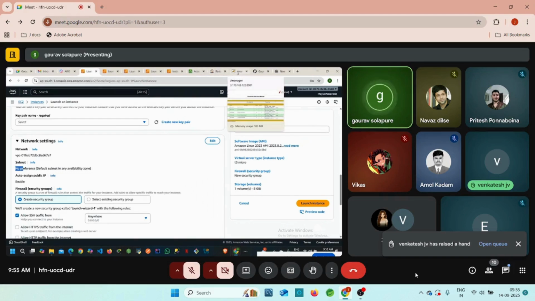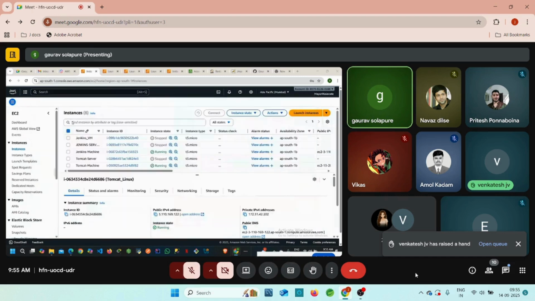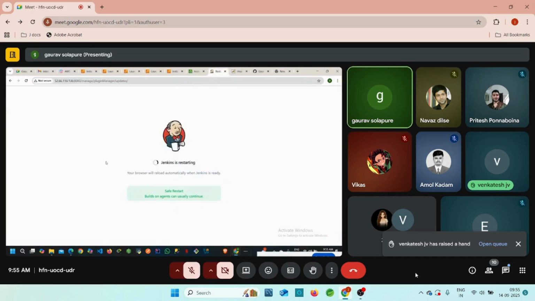Venkatesh, are you clear about this point? Yes, no? I guess it will take some time, guys.